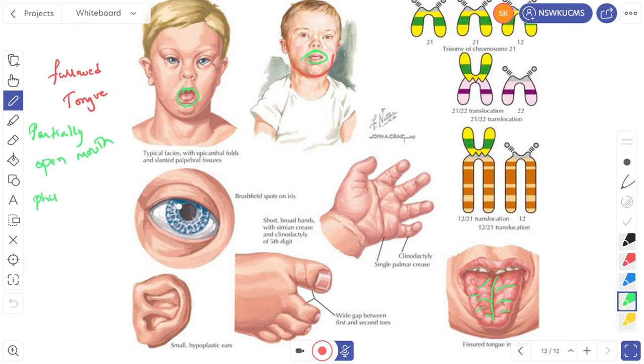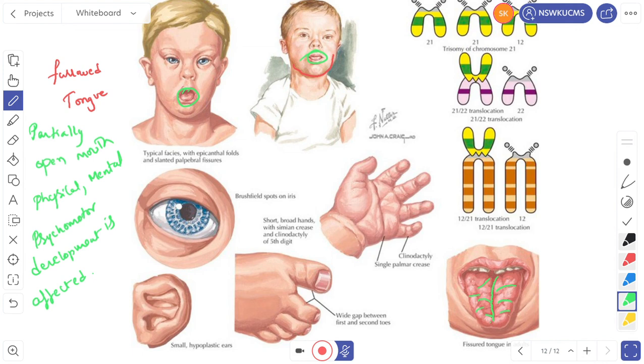Physical, mental and psychomotor development is affected, right?